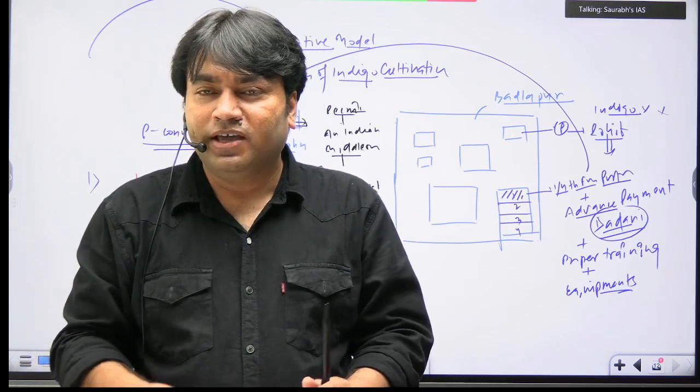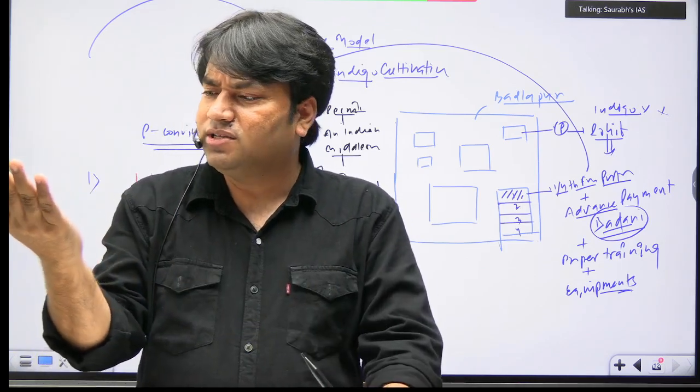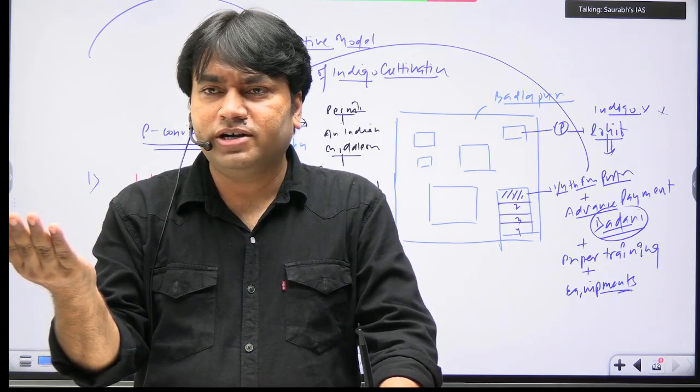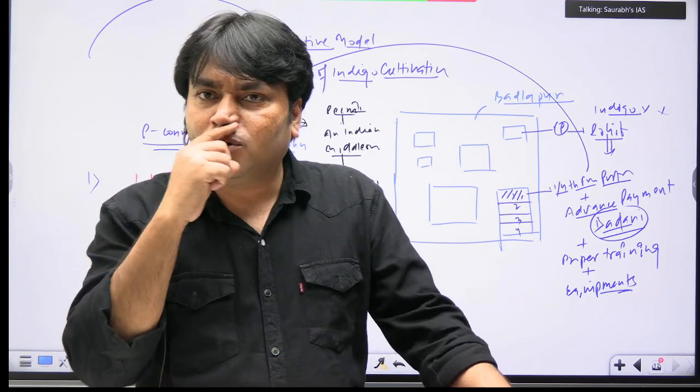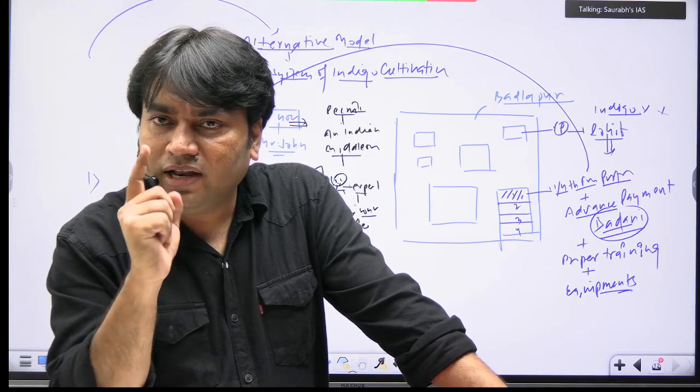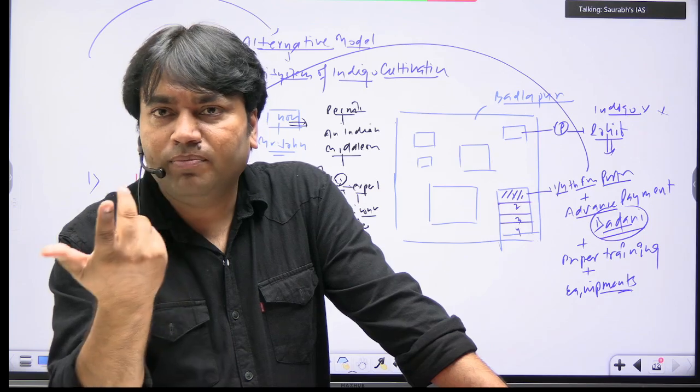Right? EIC officials will look at this indigo and they will say that क्या किया तुमने? हमने ऐसे ट्रेनिंग तुमको थोड़ी ना दी थी. We have not trained you like this. It seems that you have compromised. You are not honest in your work. Okay, and you have violated the provisions of the treaty. We have paid you advance amount.